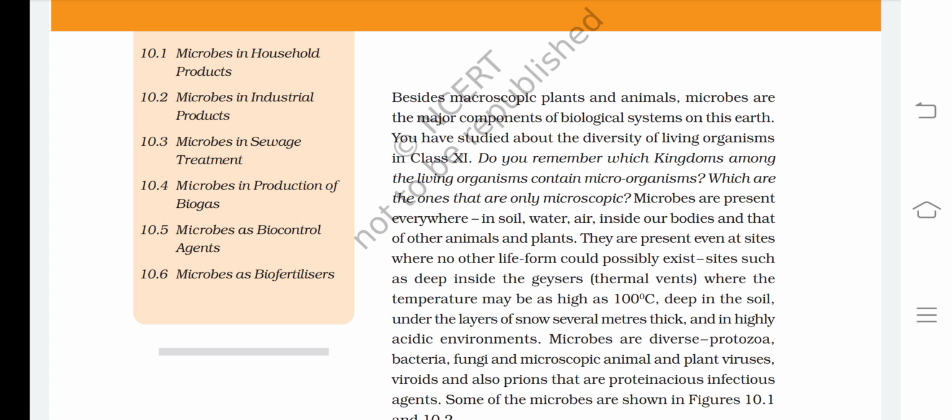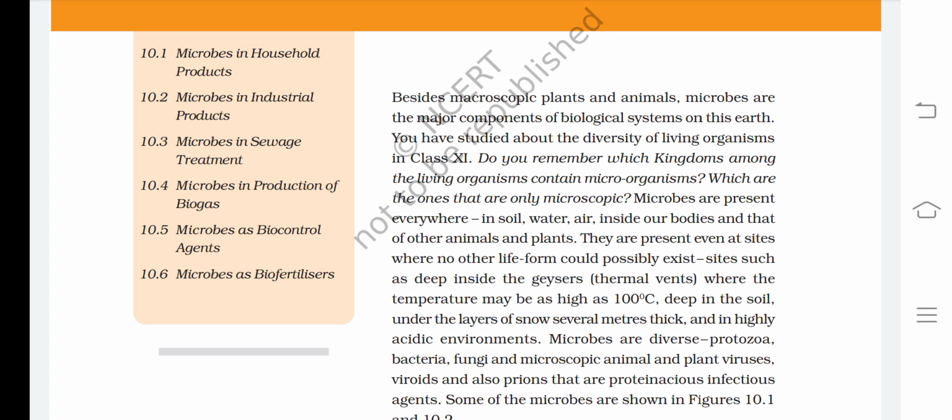Microbes are present everywhere: in soil, water, air, inside our bodies, and that of other animals and plants. They are present even at sites where no other life form could possibly exist. Sites such as deep inside the geysers, thermal vents, where the temperatures may be as high as 100 degrees centigrade, deep in the soil, under the layers of snow several meters thick, and in highly acidic environments.